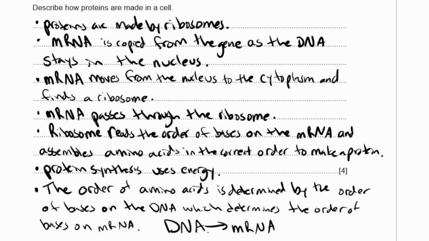This is not part of the answer. This is just to be clear about what that said. mRNA, then it goes in a ribosome. The amino acids are put together in the correct order to make a protein. Okay, so that's basically what you're describing here.